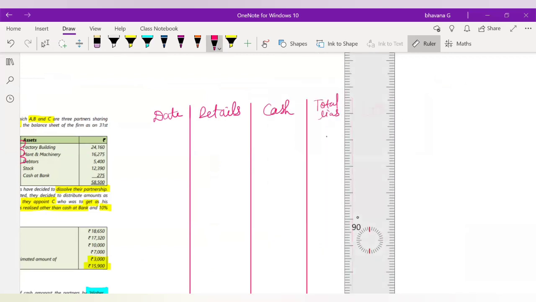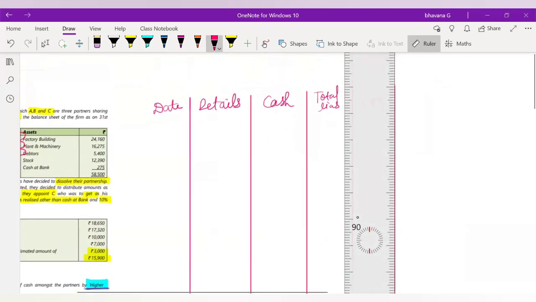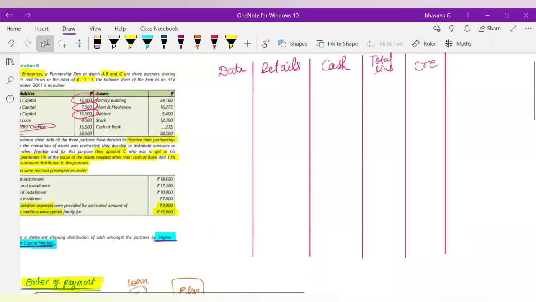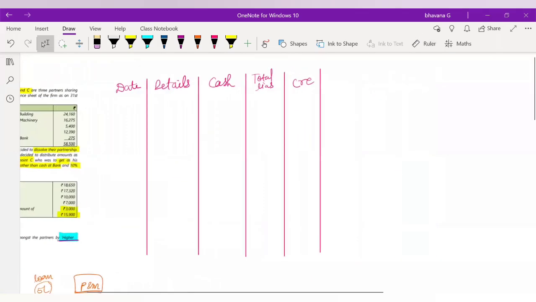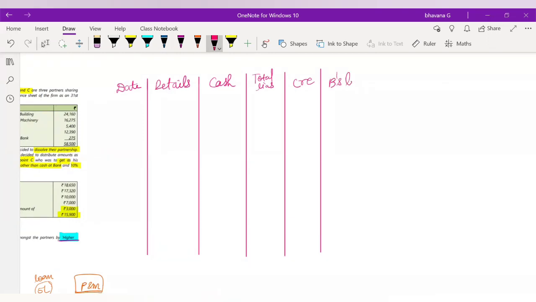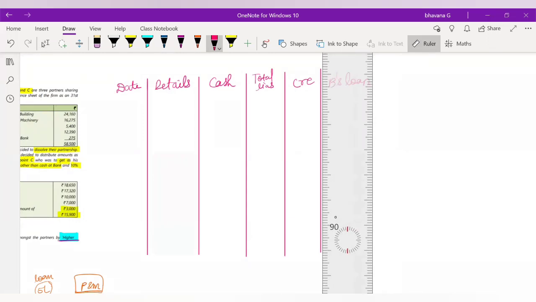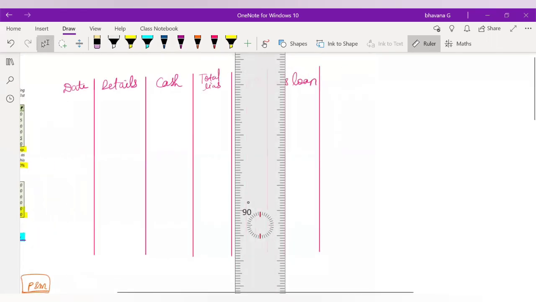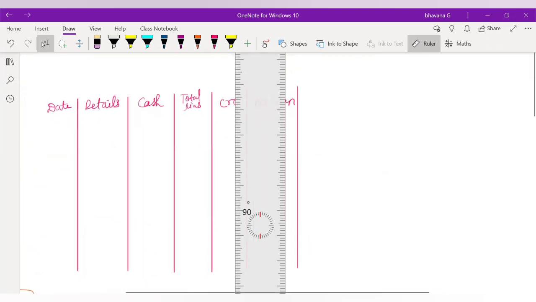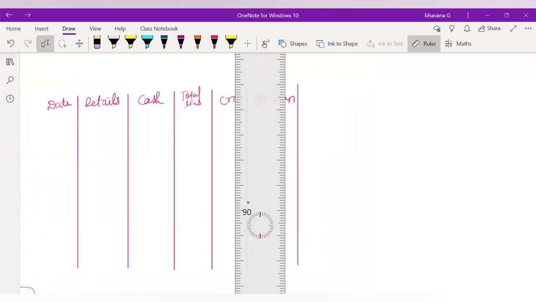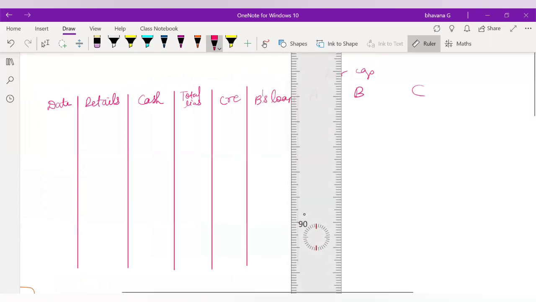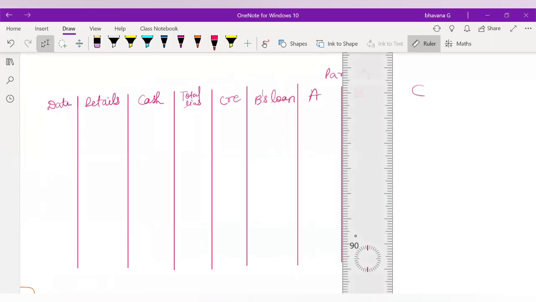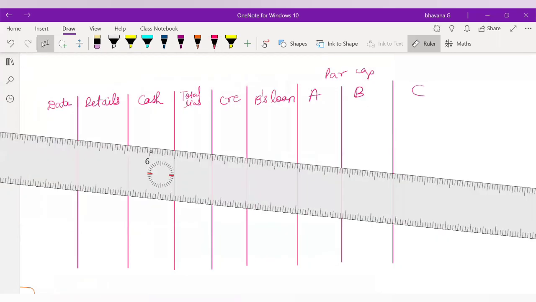Okay. After creditors, what is the next thing that you will pay? Next thing that you have in the order of payment is your partner's loan. So the next thing that you will pay here is B's loan. Okay. After paying off B's loan, what is the last thing that you are going to pay? Partners' capital. Very good. Partners' capital you will pay. So it will be A, B, and C. Okay. And just draw lines here. So I hope you are making this format along with me. Okay. So we don't have any confusion.